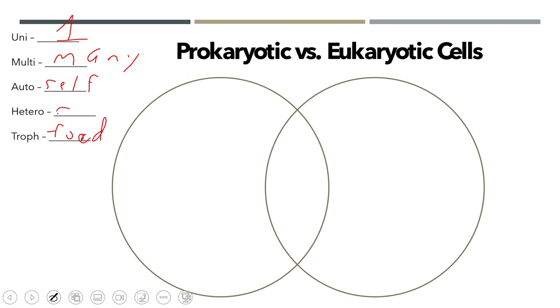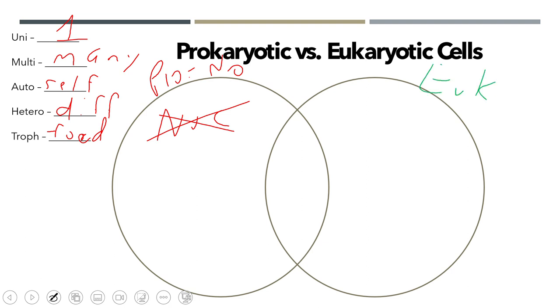And hetero is different. Okay? When we think of pro, think of no. Prokaryotes have no nucleus. Eukaryotes, that means true. EU means true, like we mentioned with bacteria.